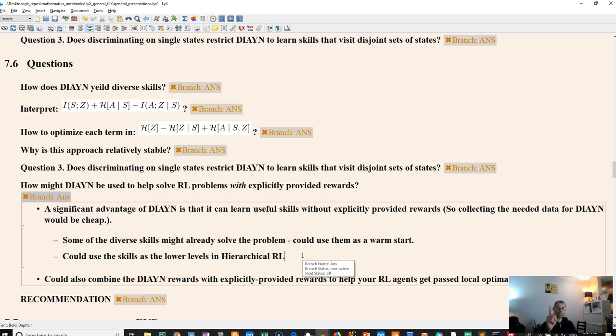So it might help us reduce the need for reward shaping. Also, once we learned a diversity of skills, these could become actions in a higher order reinforcement learning algorithm in a hierarchical reinforcement learning formulation.